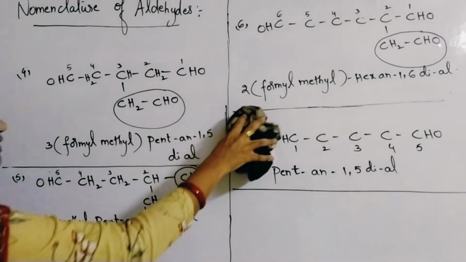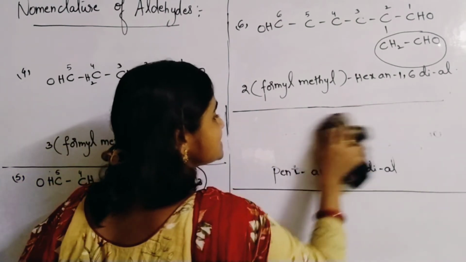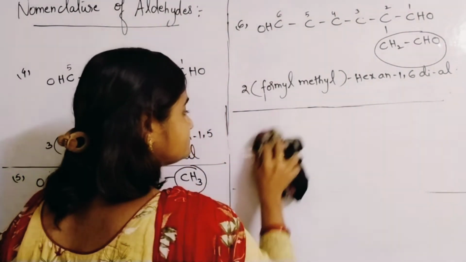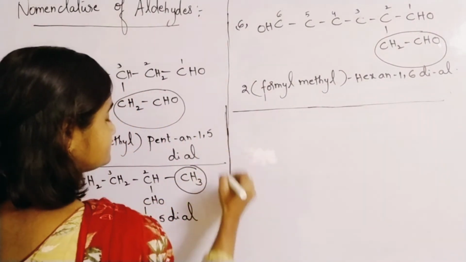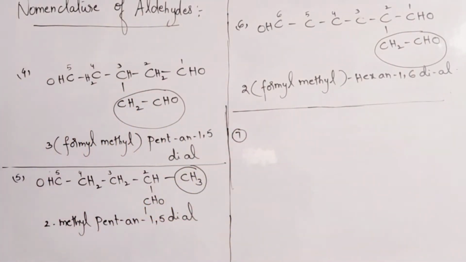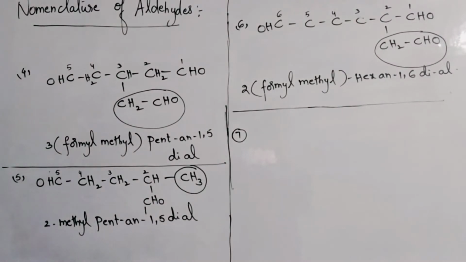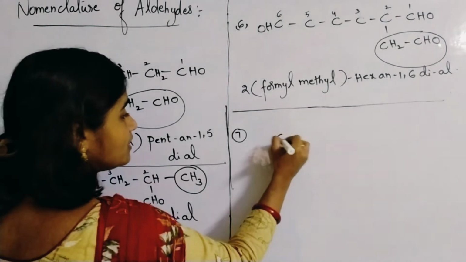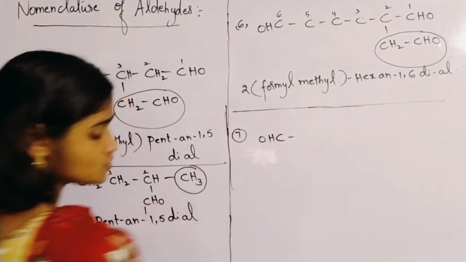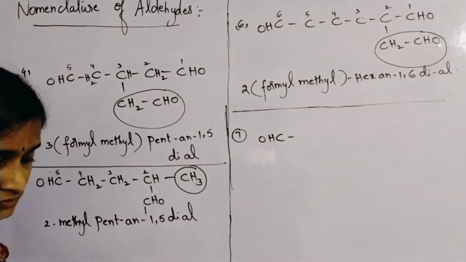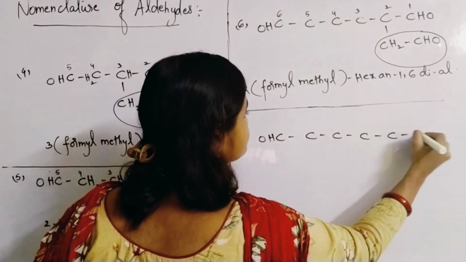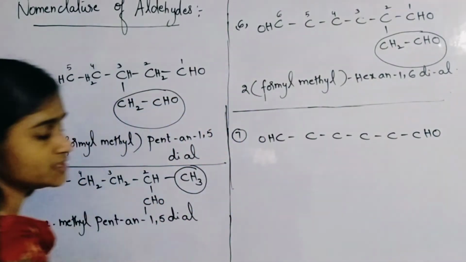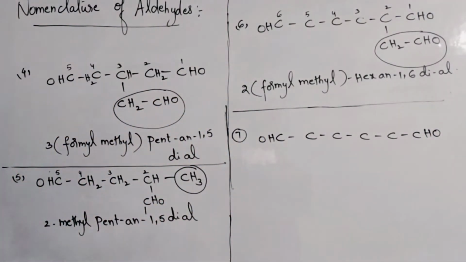Example 6. Okay, then we'll go for example 7. Okay, so let us learn about example 7. Look at this compound, dear children. CHO. Again here also CHO is there.